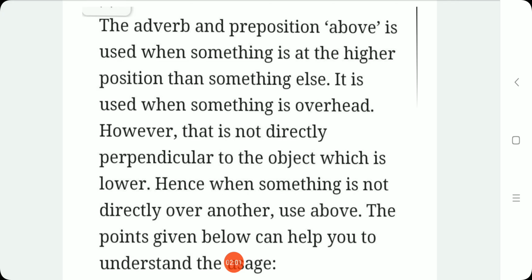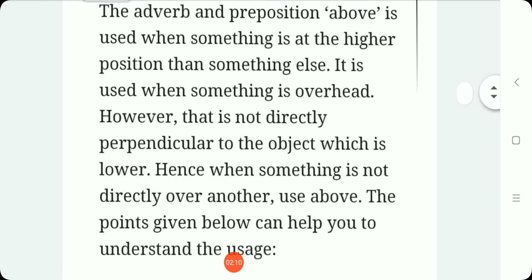For some things or objects it will not be directly perpendicular to the object which is lower. So for such things we use above. It will not be directly perpendicular to the thing which is in the lower position.